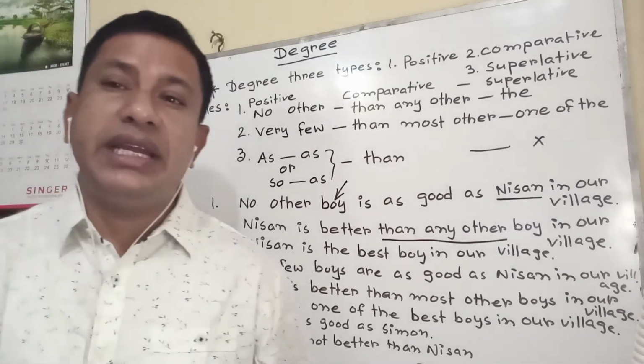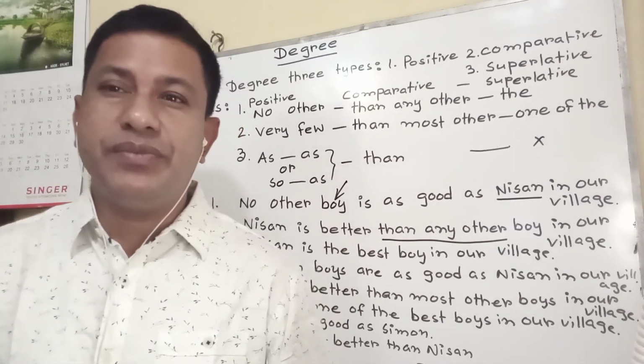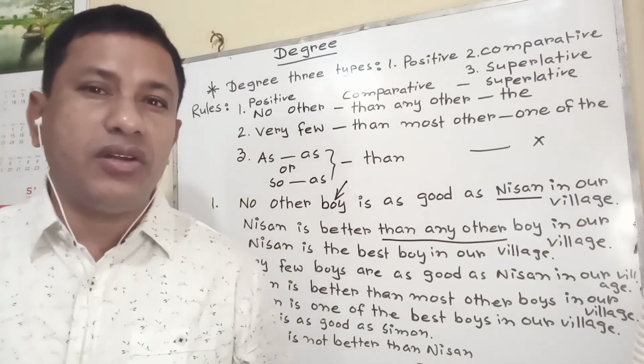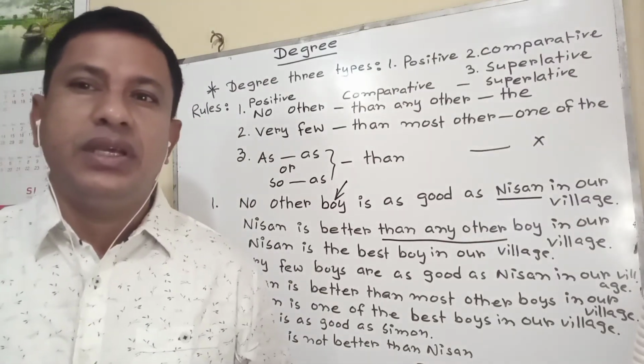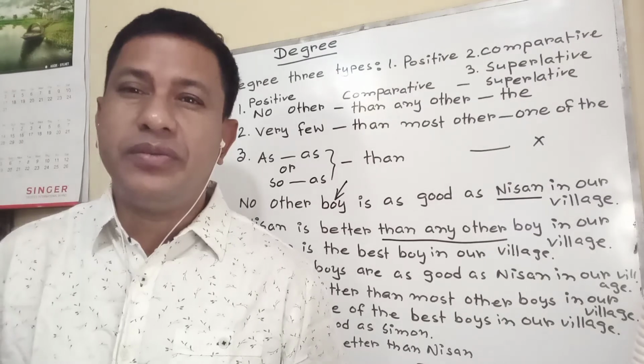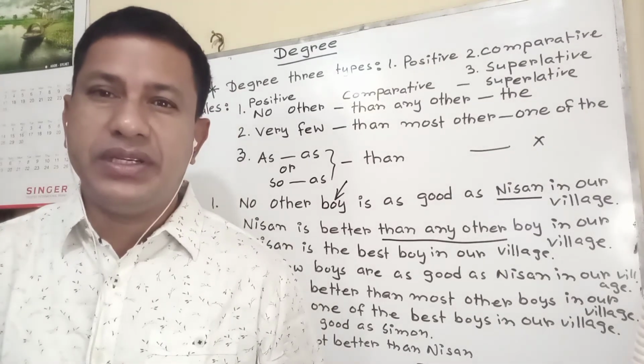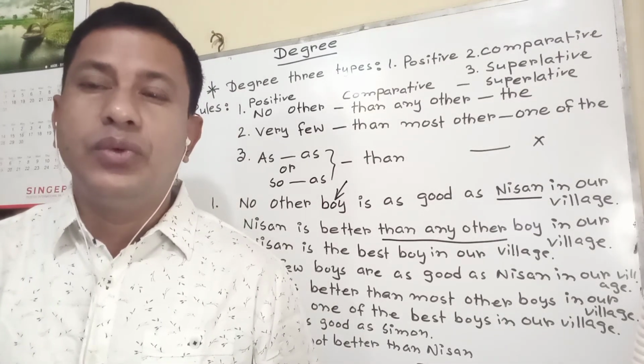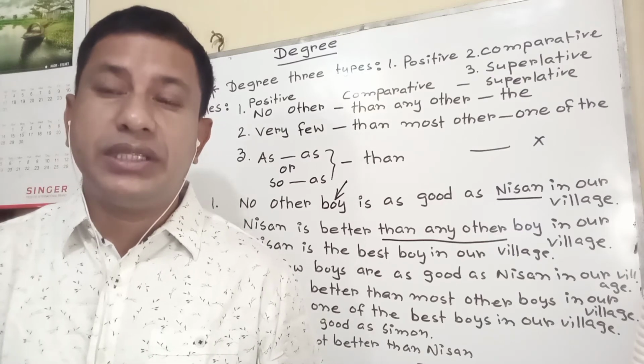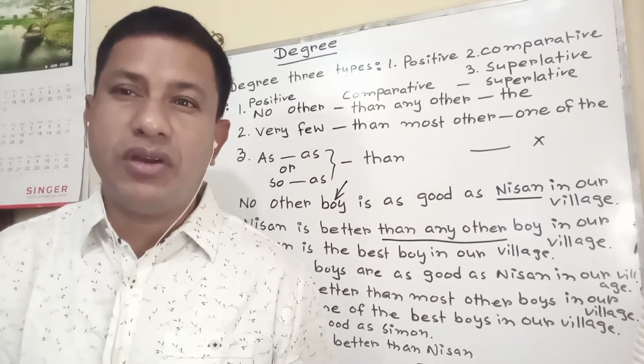Comparative degree: when an adjective compares between two things or two persons, it is called comparative degree. Superlative degree: when an adjective compares a person with more than two or a thing with more than two, it is called superlative degree.